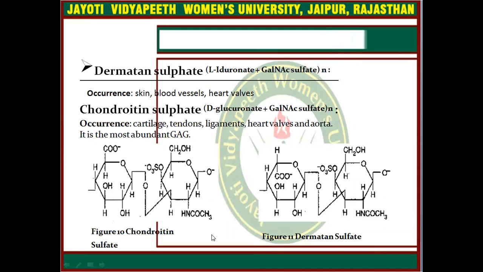Next one is dermatan sulfate, and its occurrence is basically in skin, blood vessels, and heart valves. And chondroitin sulfate, its occurrence is in cartilage, tendons, ligaments, heart valves, and aorta. It is the most abundant GAG.